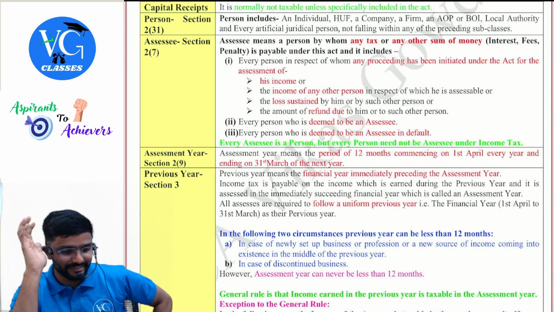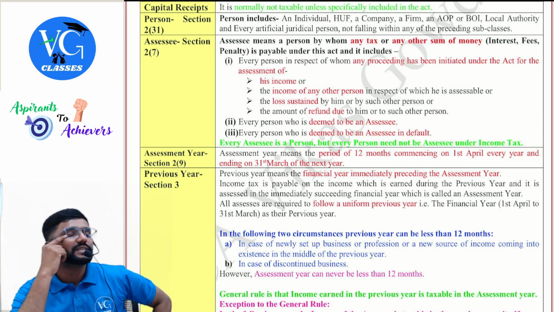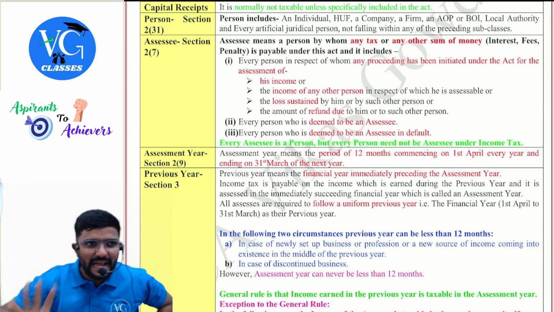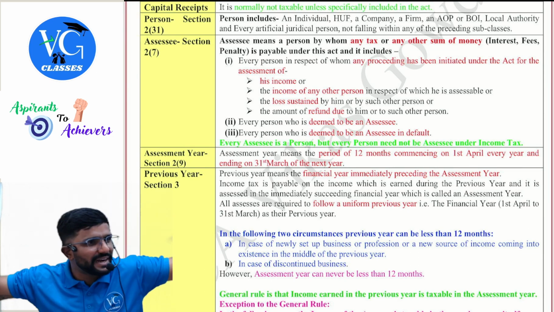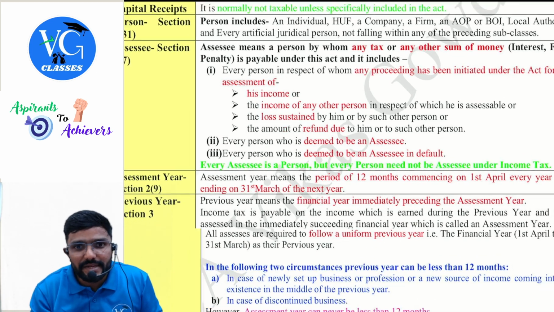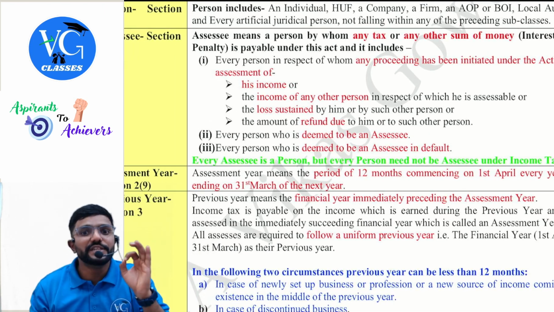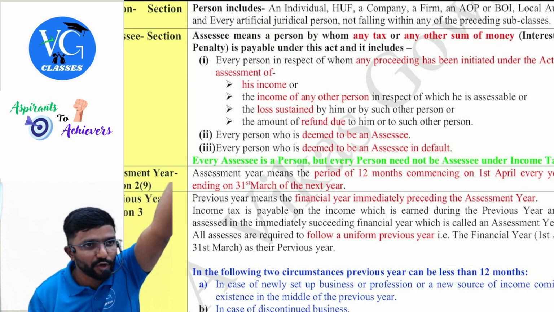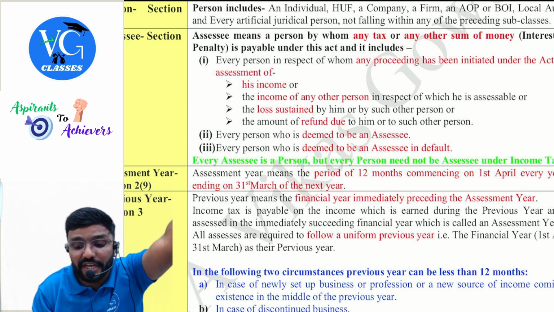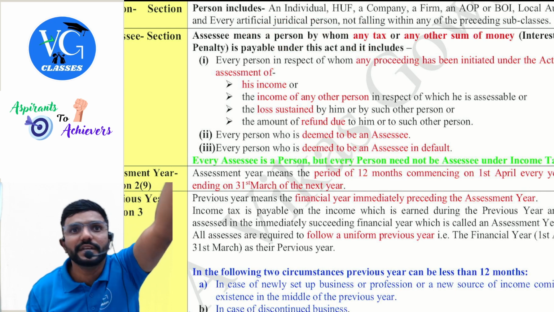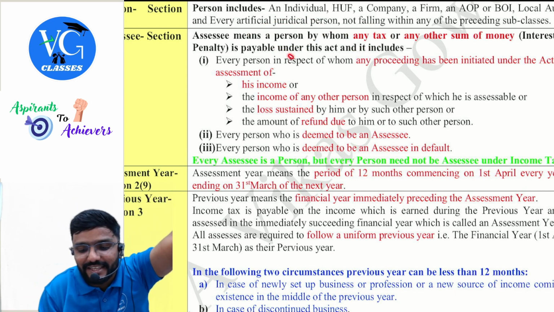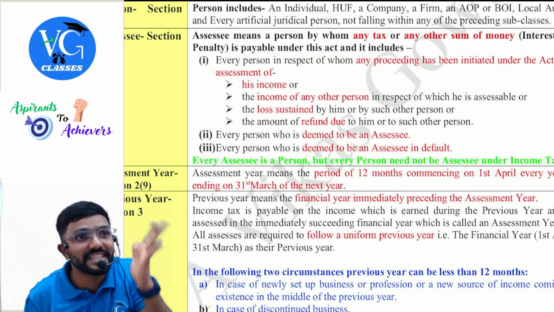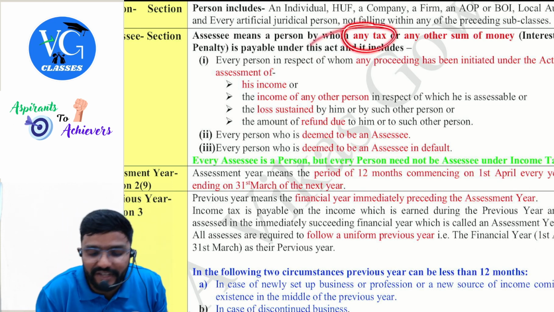You deviated me also. Assessee definition is given in section 2, clause 7. Please observe carefully. Understand as it is, we will break that into parts and study. Assessee means a person. Person we already understood. Whoever is covered above. By whom? Any tax. Later, in the next line you see, they have used the words under this Act. Means which Act, which tax are they talking about here?